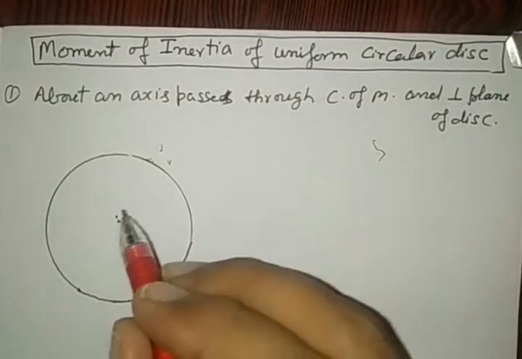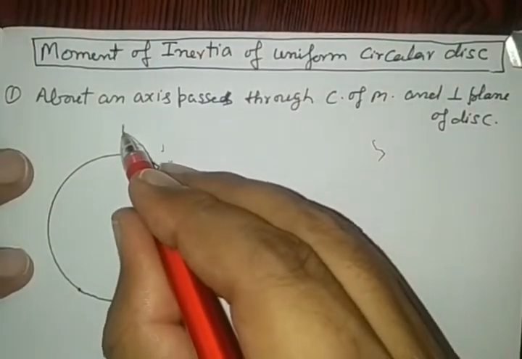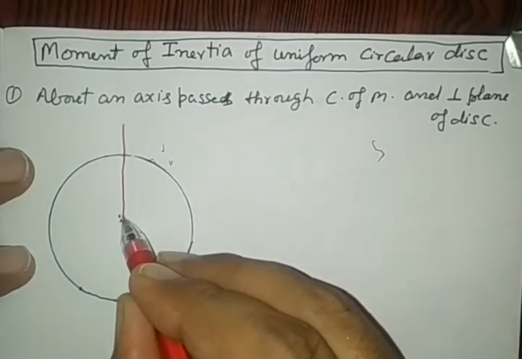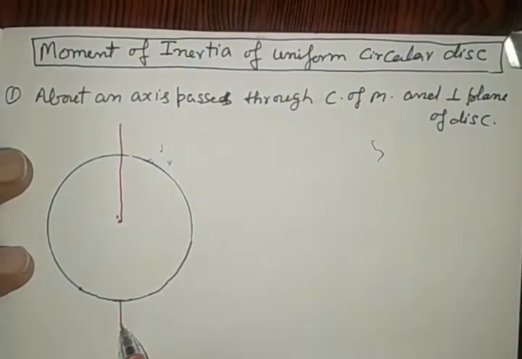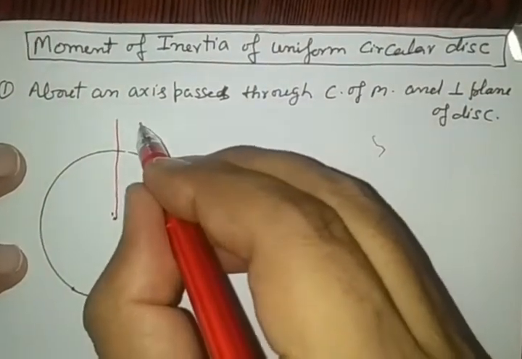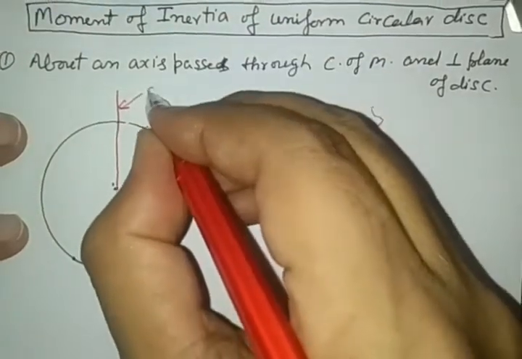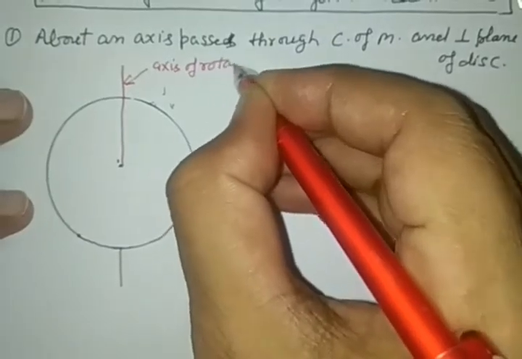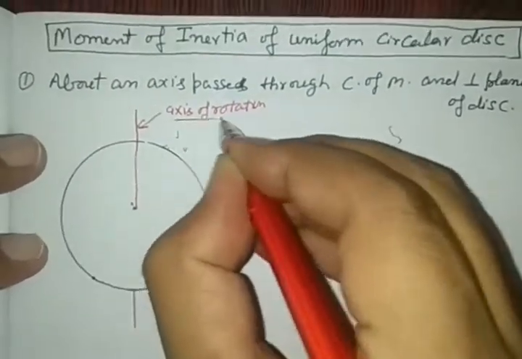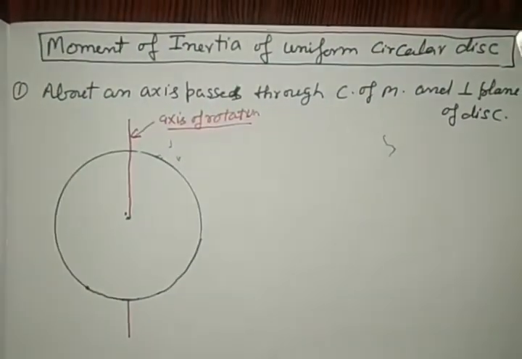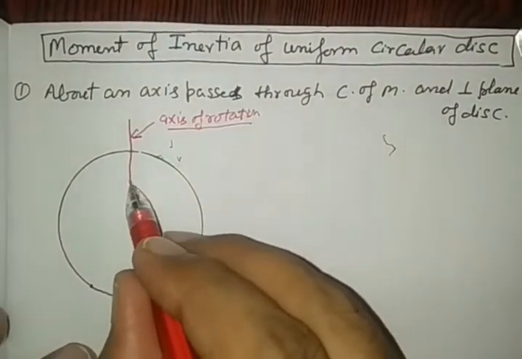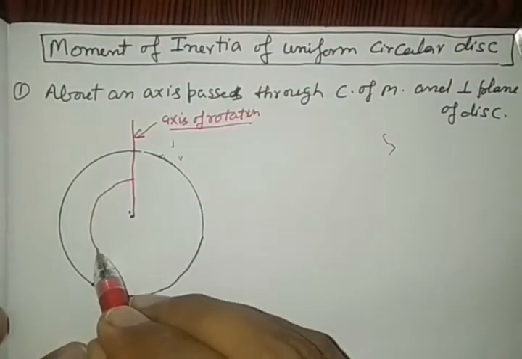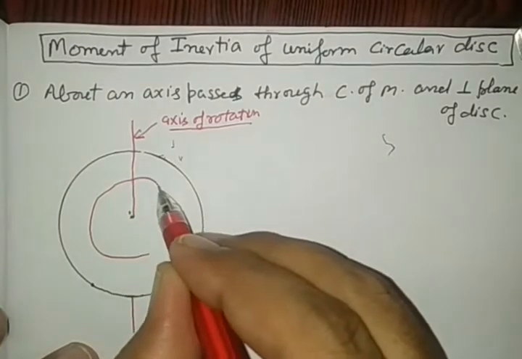So the axis of rotation seen in the diagram passes through the center of the disk. This disk is free to rotate about the given axis of rotation. See carefully. In this axis of rotation, we are going to consider a uniform section of the disk.